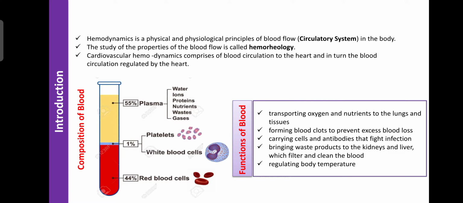For example, hydrostatic pressure is the pressure exerted due to water present in the blood. It is helpful for blood flow in systemic circulation or any other circulation, and even in glomerular filtration the hydrostatic pressure plays an important role.